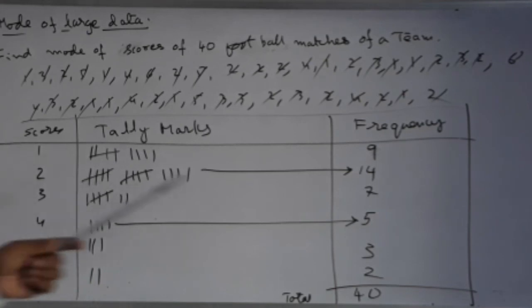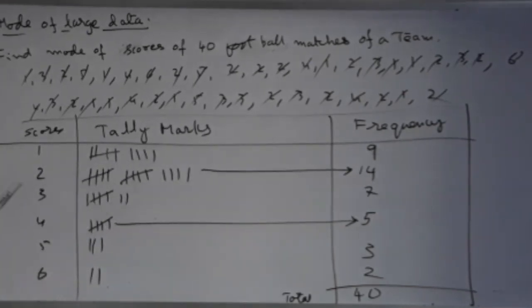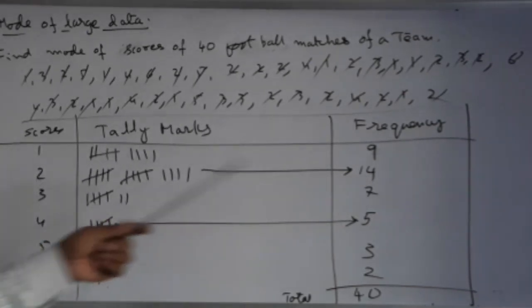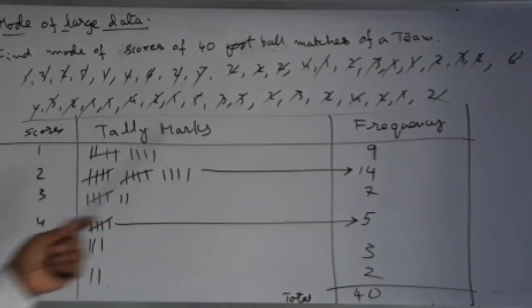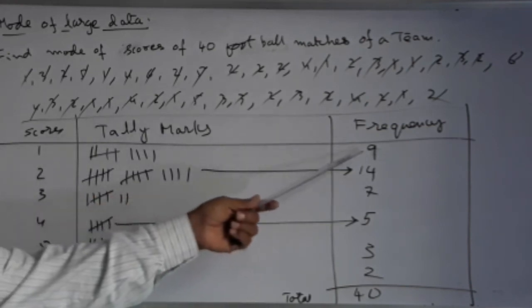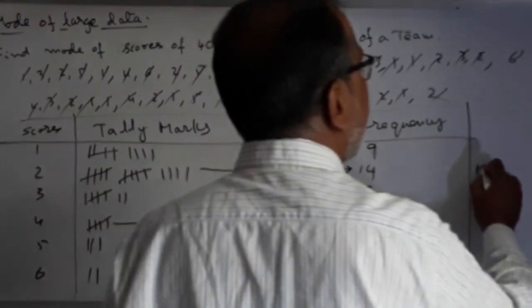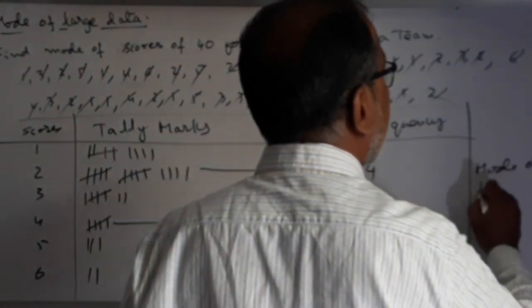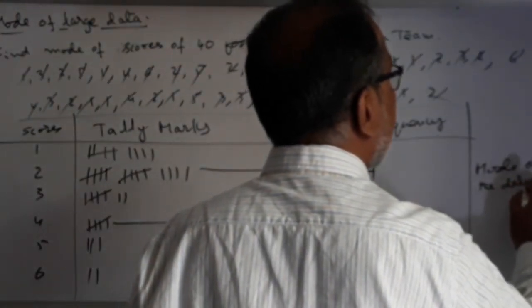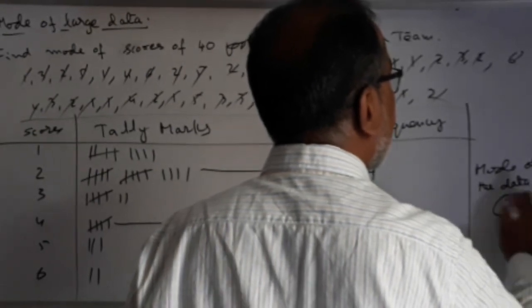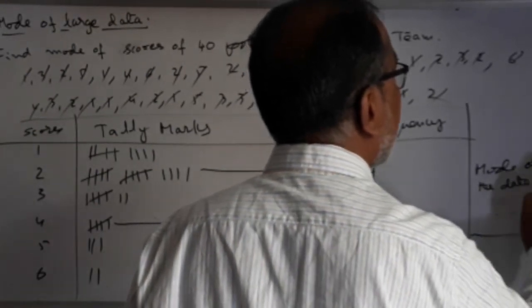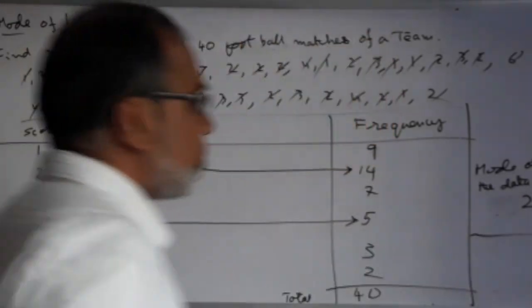Here 14 times, score 2 occurs 14 times. Score 1 occurs only 9 times. So the most occurring score is 2. So 2 is the mode of the data.